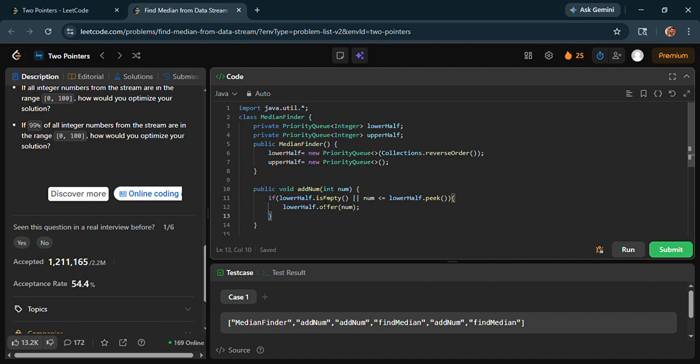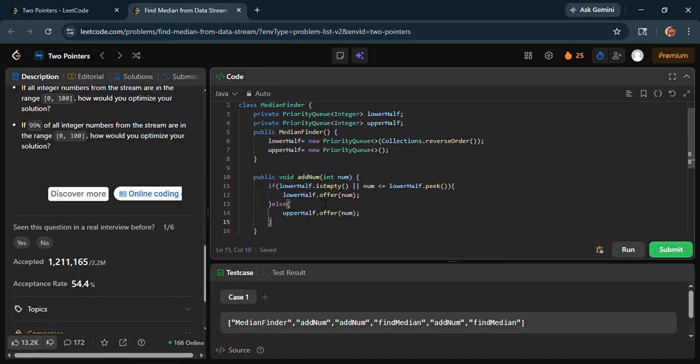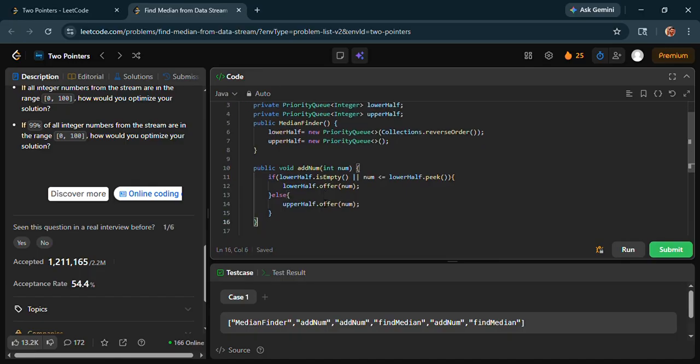Done. Now I will write the else part. If the lower half is not empty and num is not at the peek position, then upperHalf.offer(num), which means I will offer it to the upper half, because the lower half already has it.